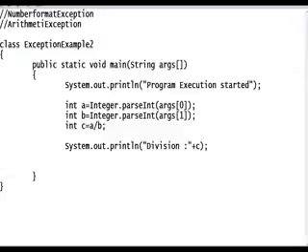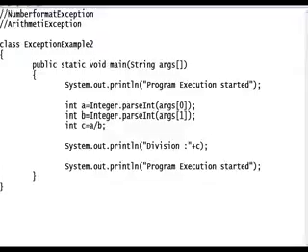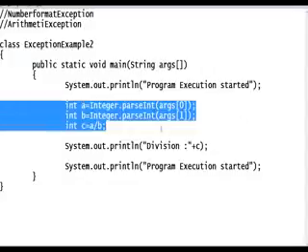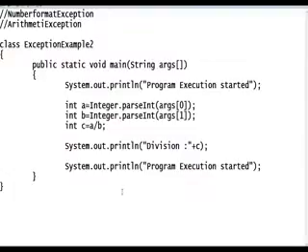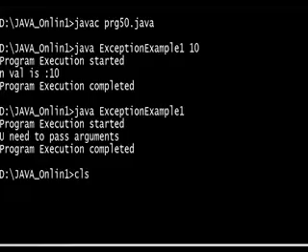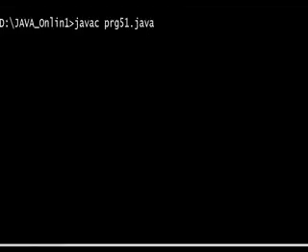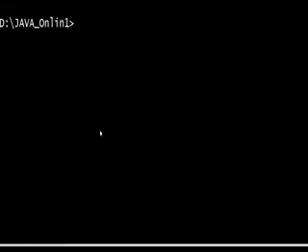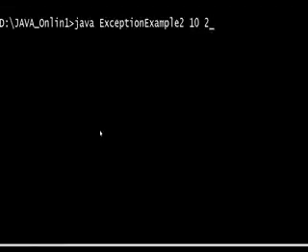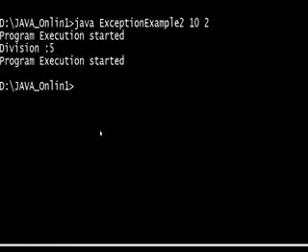Positive thinking, right? If I pass all the values, as a programmer you have to think negative also. What is positive thinking? If you pass the values, we get the output. That is positive, right? I want to compile prg51.java. Java is a compiler. Java sample, 10, and this is positive. The class name, sorry, is JavaExceptionExample2. Pass the values, guys, 10 and 2. This is the positive way of thinking. If you pass everything in a positive way, then we get the output.